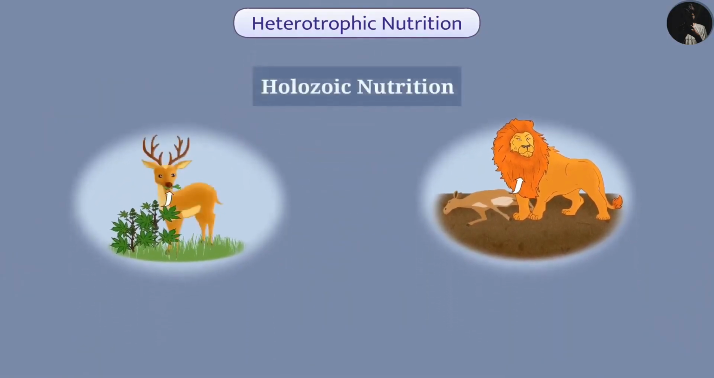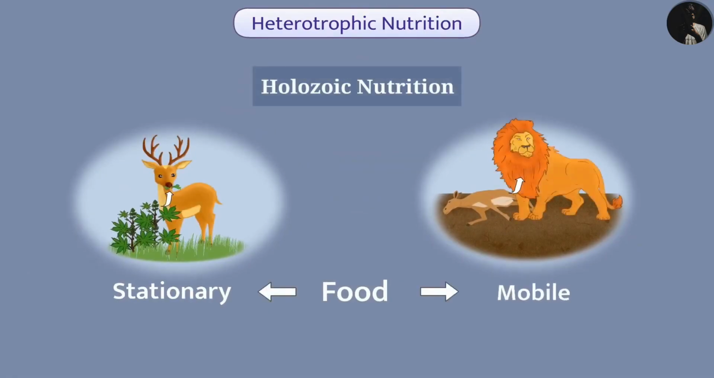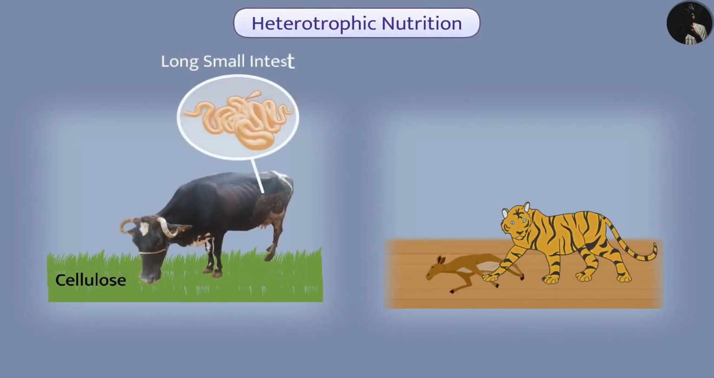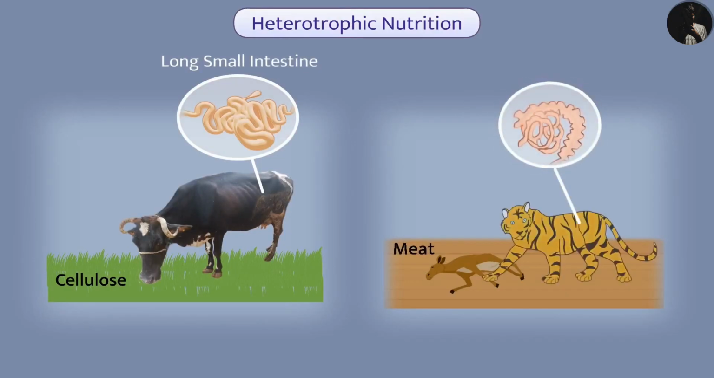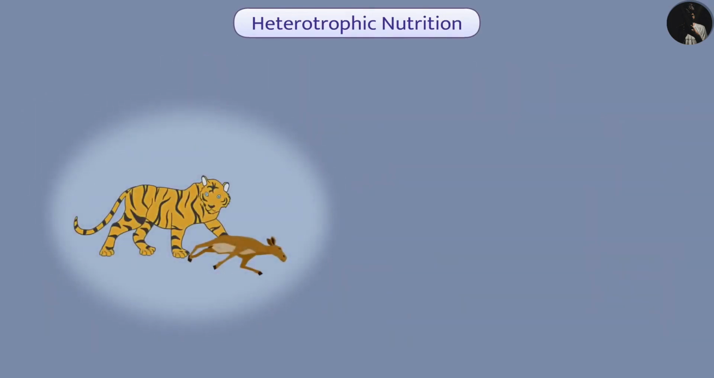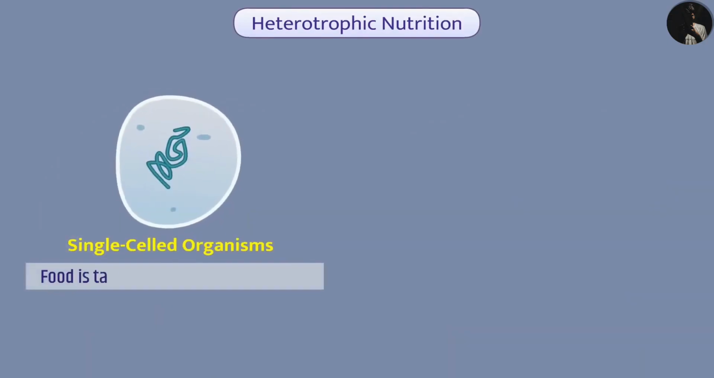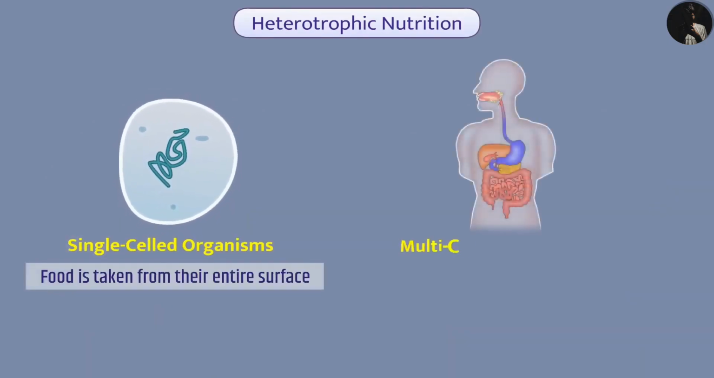In herbivorous organisms, the food is stationary, while in carnivorous organisms, the food is mobile. For example, to digest herbivorous food, such as cellulose, organisms like cows have a long small intestine. Since the digestion of meat is simple, animals like tigers have a short small intestine. Some organisms get their nutrition from dead organisms, whereas some get their food from living organisms. In single-celled organisms, food is taken from their entire surface, while multicellular organisms have an advanced system.